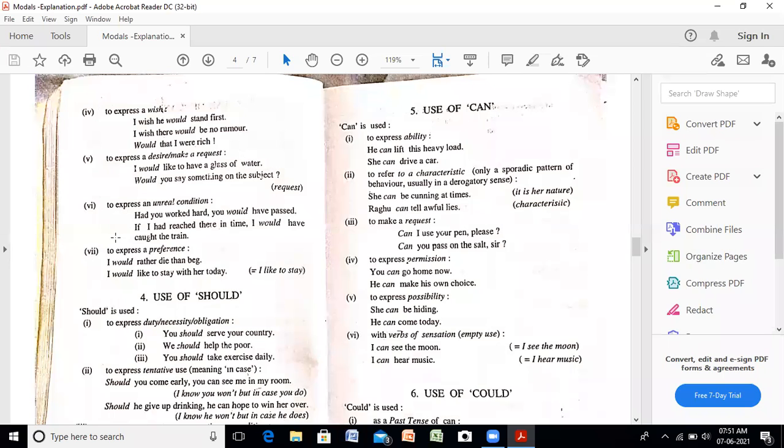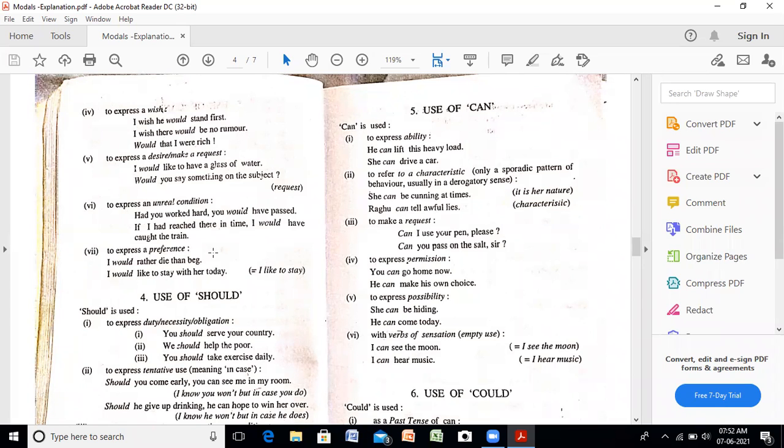कि conditional clause में third pattern हम लेते हैं, had you worked hard you would have passed, but now it is not possible because the time has gone. So it is unreal condition, impossible action. If I had reached there in time, I would have caught the train, but now the train had gone, so nothing can be done. To express a preference, आप किसी दो चीज़ों में preference देते हो.